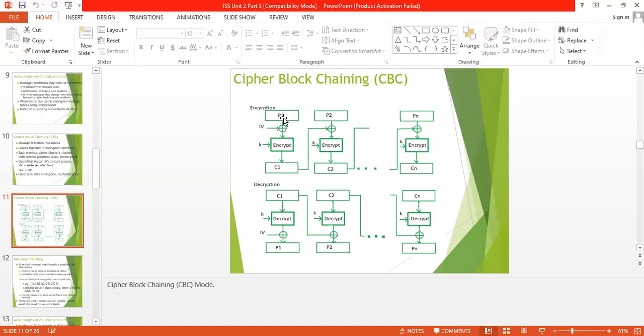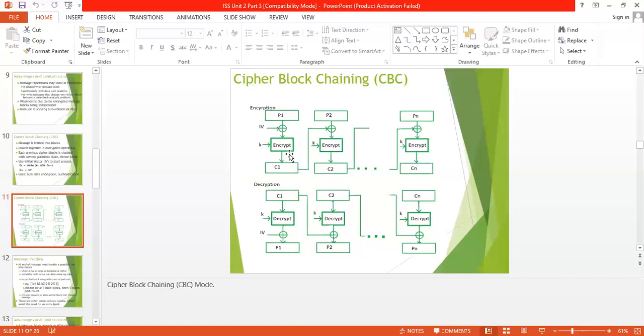So XOR the plaintext with the initialization vector and then encrypt with the key, and finally produce the output C1. This is the ciphertext. This ciphertext also works as input for the next stage.